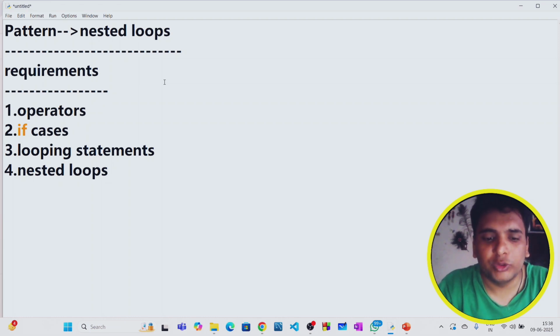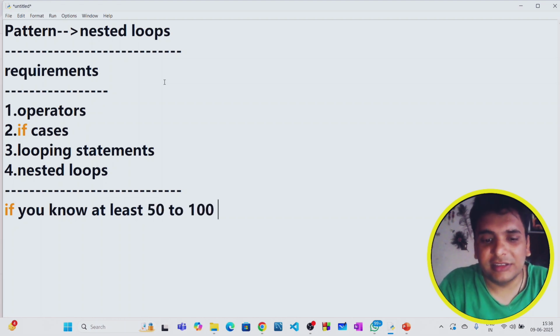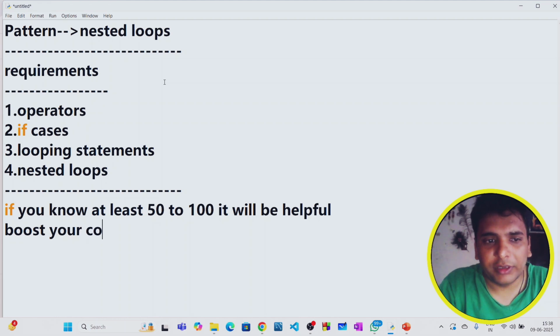So for example, if you know at least a few patterns, like maybe 50 to 100, and if you practice them, then definitely it will be helpful to you for placements. Not only placements, it will boost your confidence.